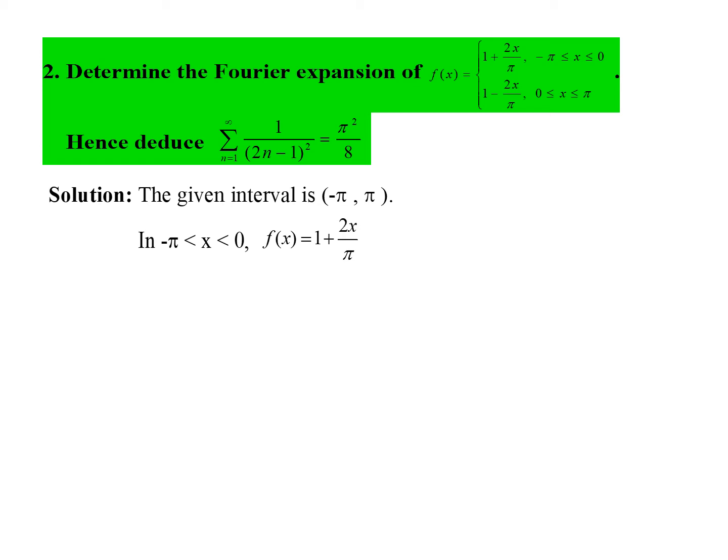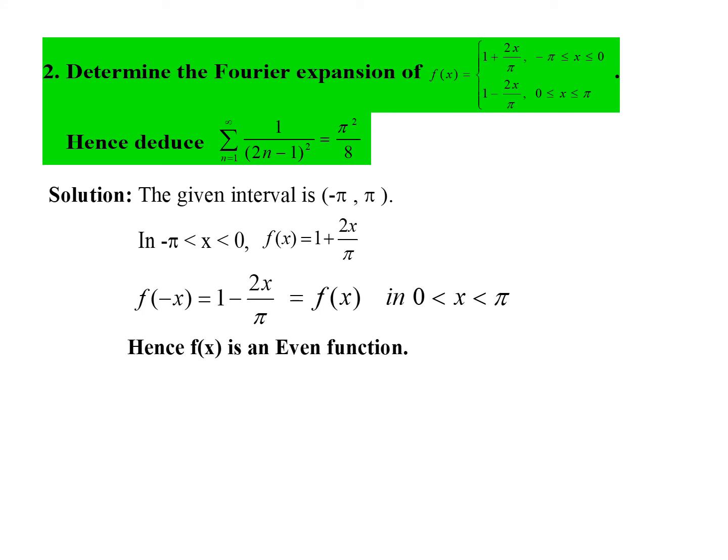For that, first you take the upper range, minus pi to 0. In that, f of x is 1 plus 2x by pi. Now you change x to minus x. So you will get f of minus x as 1 minus 2x by pi, which is the same as f of x of the lower range. So what we observe here, f of minus x is equal to f of x. Hence this function is an even function.